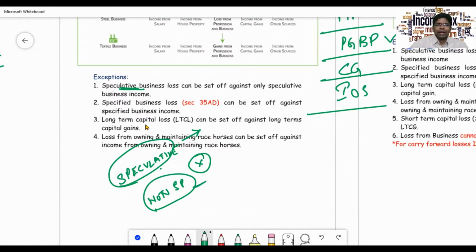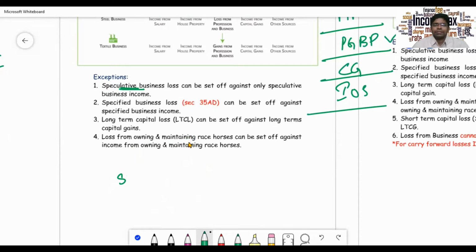However, loss from speculative business can be set off only against profit of a speculative business. And then the next point is specified business loss.